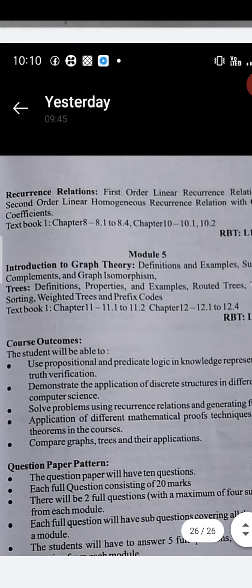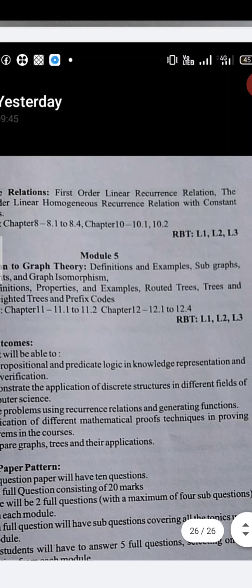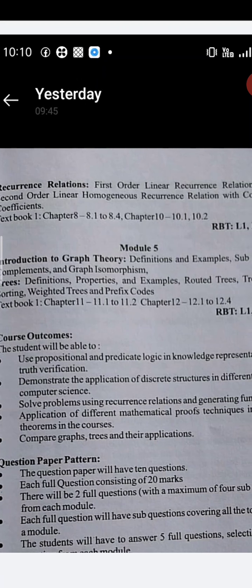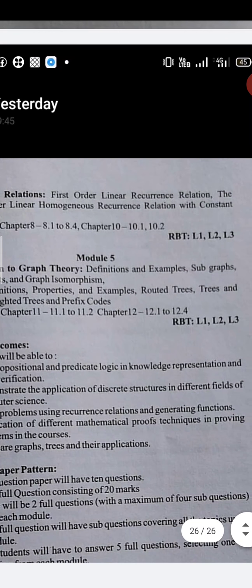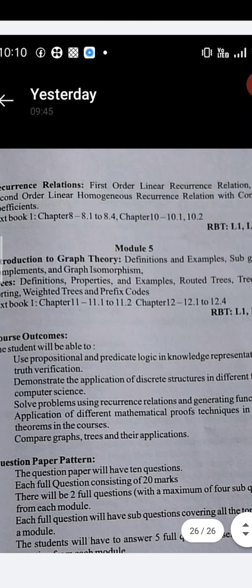Fifth module is an introduction to graph theory. What is graph theory? Definitions, examples. Then subgraphs, complements and isomorphism. Then tree definitions, properties, examples, rooted trees, trees and weighted trees, and prefix codes we are going to study.